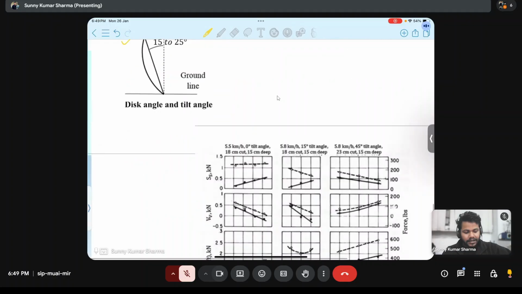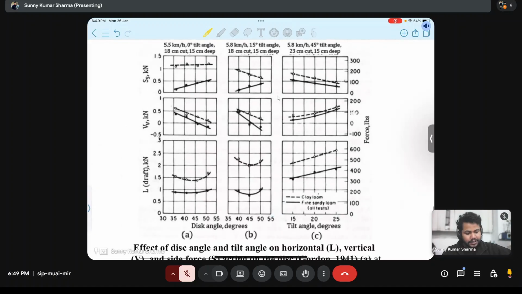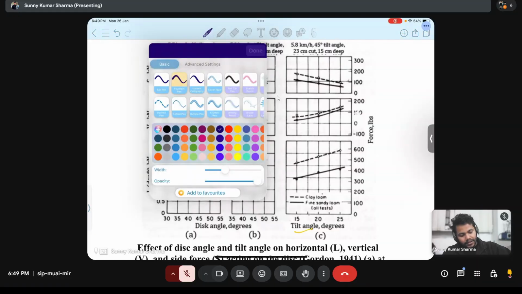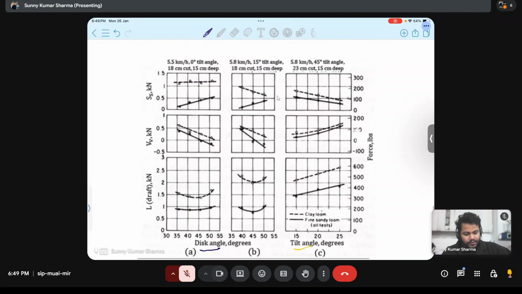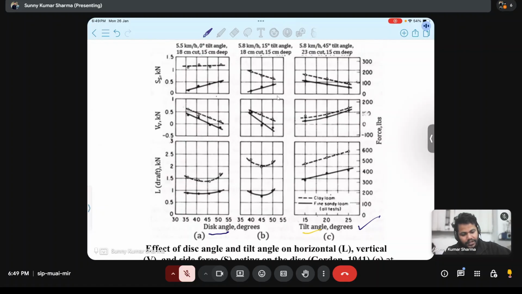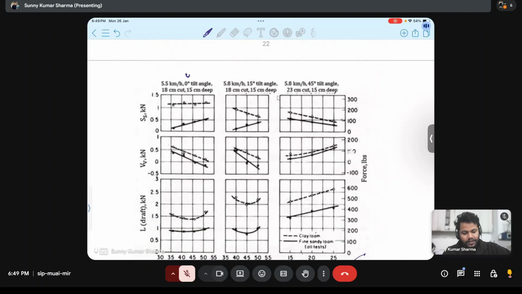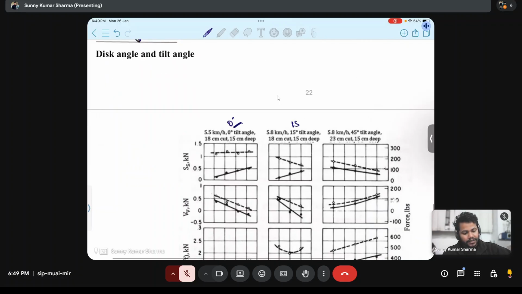And what is the effect of this disk angle and tilt angle on the draft force? That is explained in this figure. This is the tilt angle and this is the disk angle. These are the two types of soil: clay soil and fine loam soil. If there is no tilt angle, if it is straight, then we call it a vertical disc plow. This is 0 degree tilt angle and this is 15-degree tilt angle.